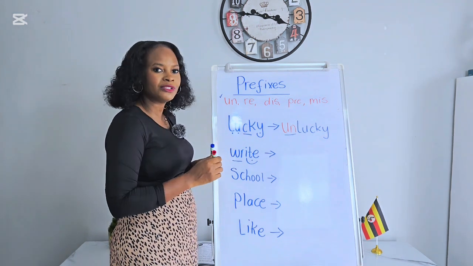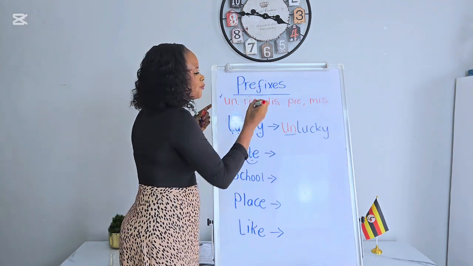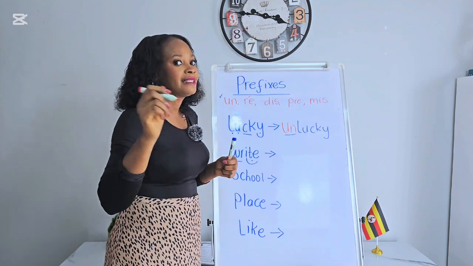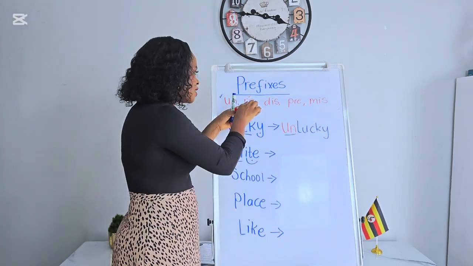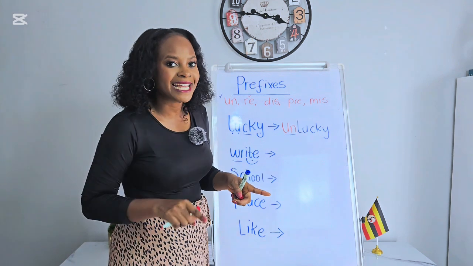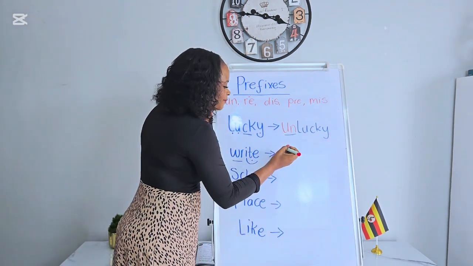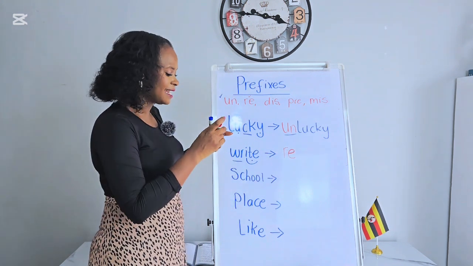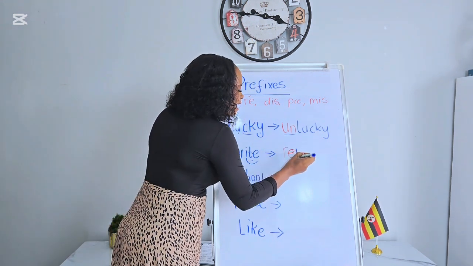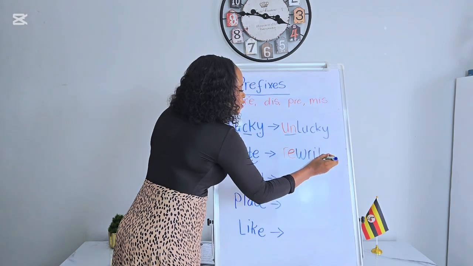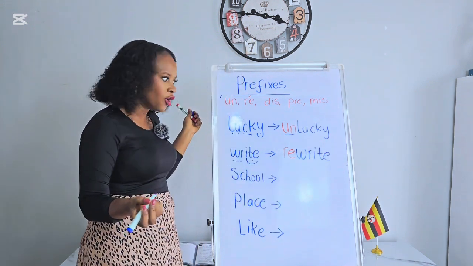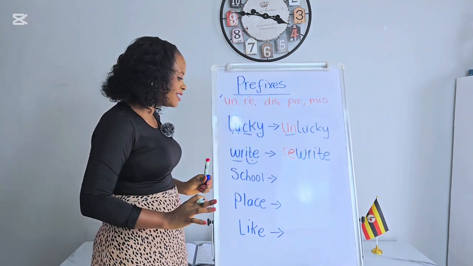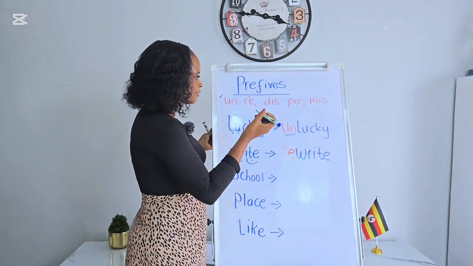Which prefix am I going to use? We are going to use the prefix re and say, rewrite the sentence. Please do not say, rewrite the sentence again, because that's repetition. Re means again. You don't have to use the word again in the sentence. I see that mistake a lot of time. Re, which means again, and then write. Rewrite. Magical. The re just gives the word the magic and it changes its meaning.